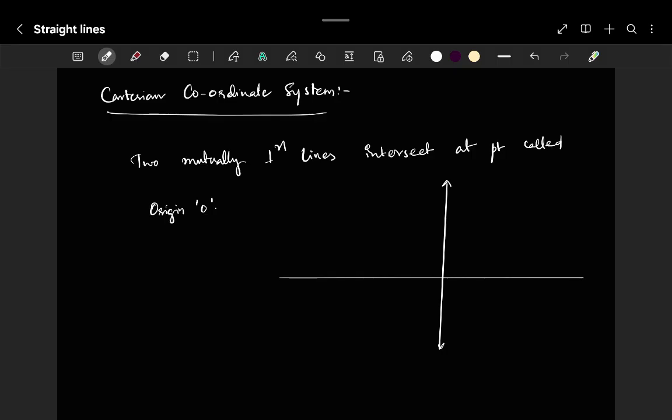So this horizontal line is called the x-axis, and this vertical line we call the y-axis. The point of intersection of these two lines is called origin, and they are mutually perpendicular to each other. Mutually perpendicular in the sense they are perpendicular with each other, like in this format.